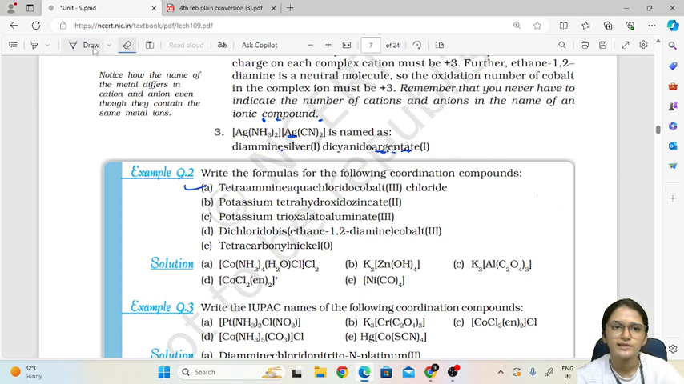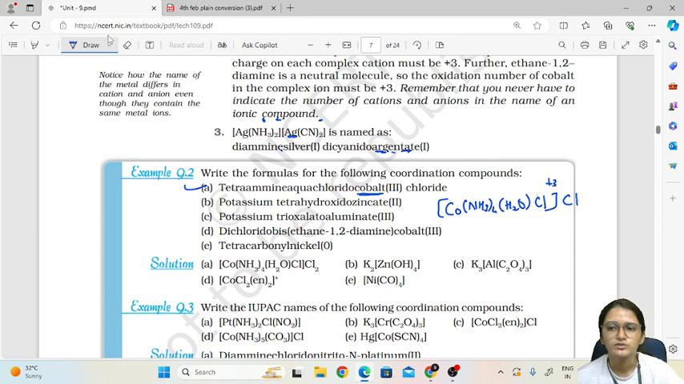Okay, I will write it properly here. First of all I will see what the central metal atom is. It is cobalt, so in the square bracket I will write cobalt. Tetraammine means NH3 4, then 1 water molecule and 1 chlorine, and then chloride. Now the overall charge on this complex is +3, so the outside should be -3, and we know that chlorine is -1. So if you want -3 on this side, then this Cl should be 3. So you can write Cl3 over here.